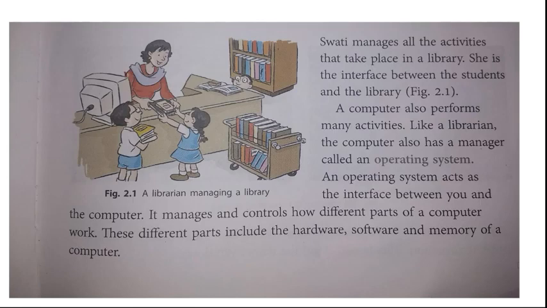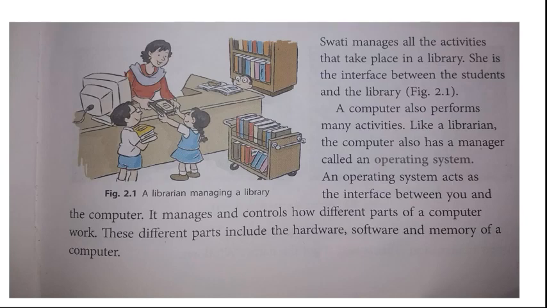Just as Swati is the interface between the reader and the library, in the same way the operating system is the intermediator between the user and the computer. It takes the input from the user and gives the output to the user. It manages and controls how different parts of the computer work.